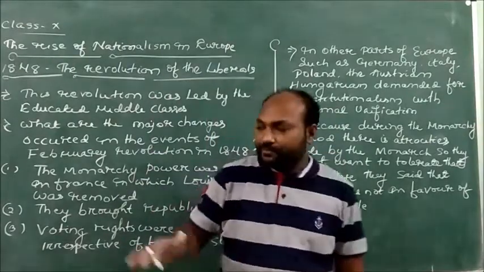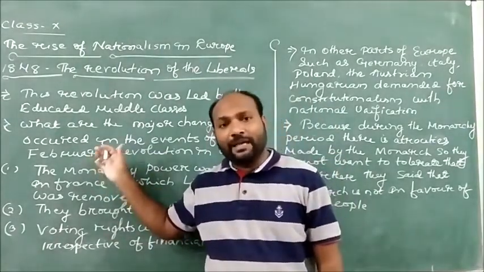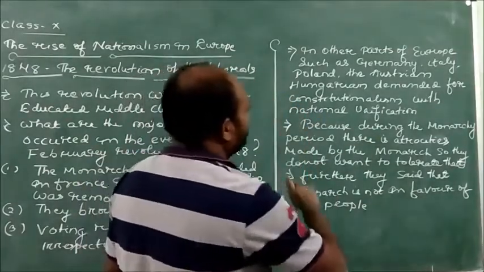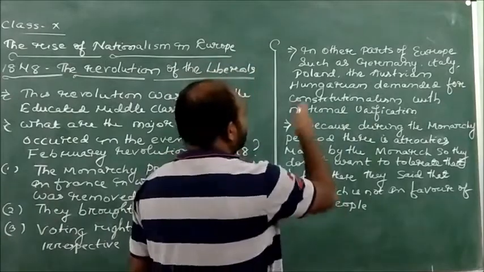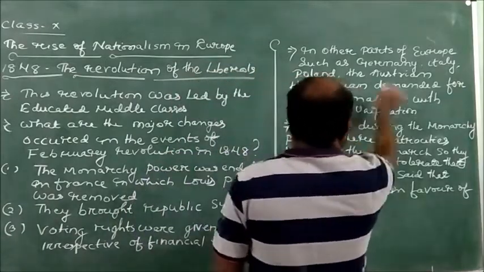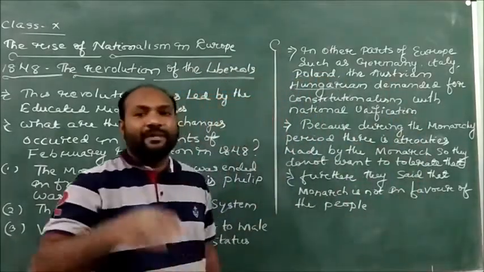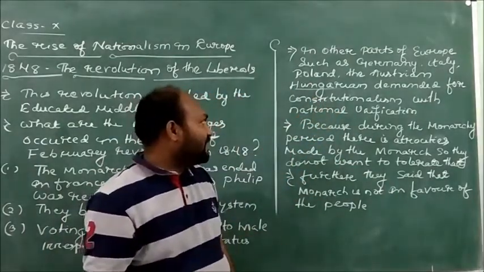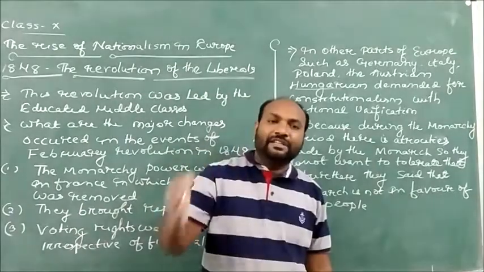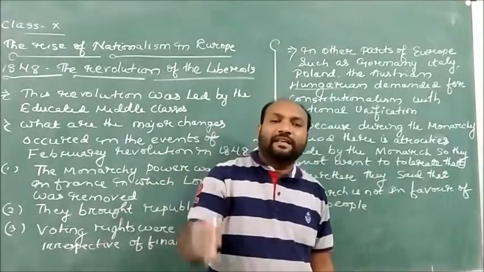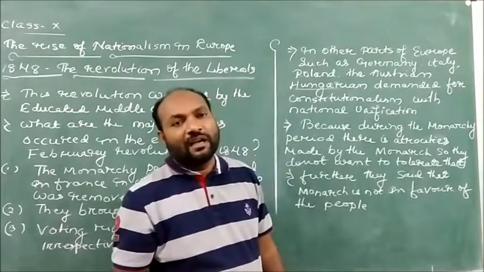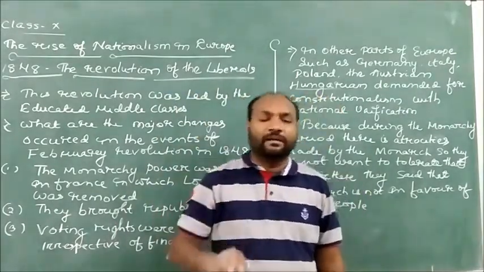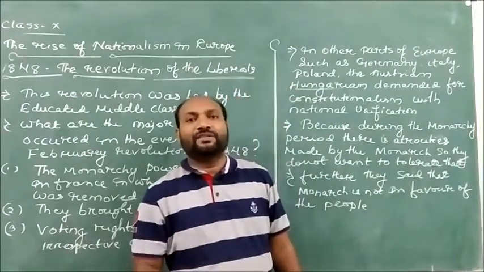When these February revolutions happened, the people of Germany, Austria, Italy, Poland and Hungary continuously began to demand the unification of nation states. At the same time, they continuously made demands against the monarchy to have equality, liberty and freedom in the society.